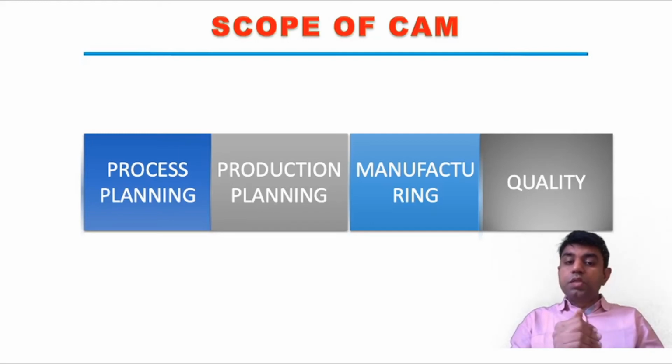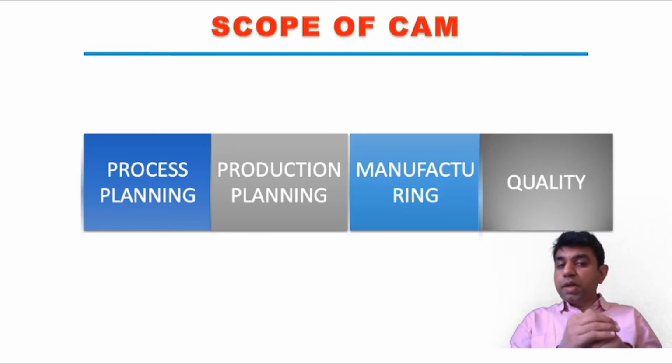Another scope is in deciding the production planning. This production planning is somewhat different compared to process planning. In process planning, we need to decide which manufacturing process is required to be executed first and which second. That order is decided.